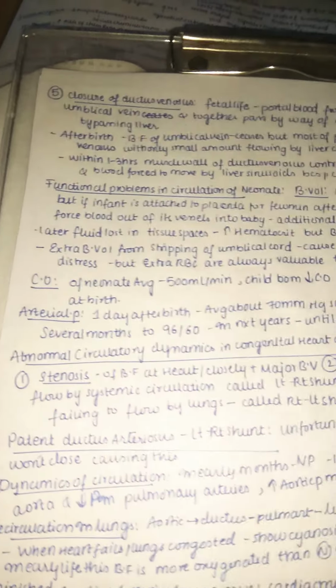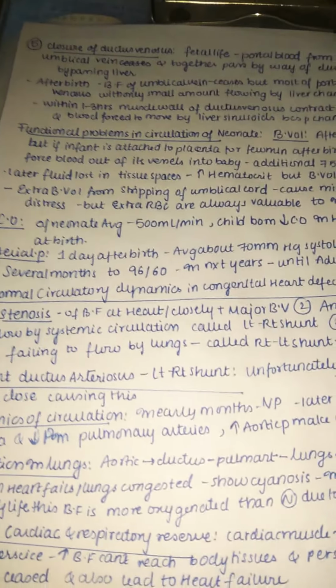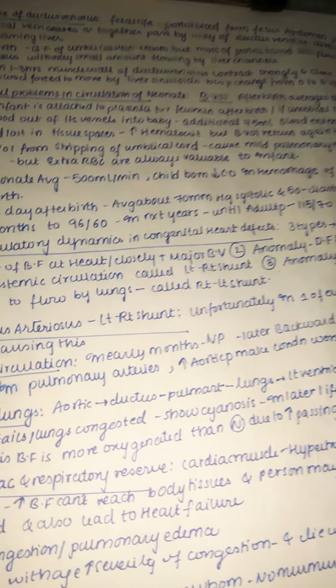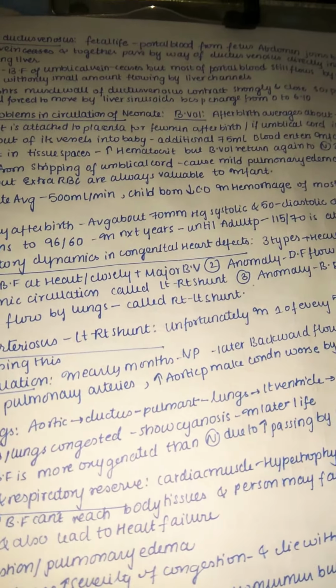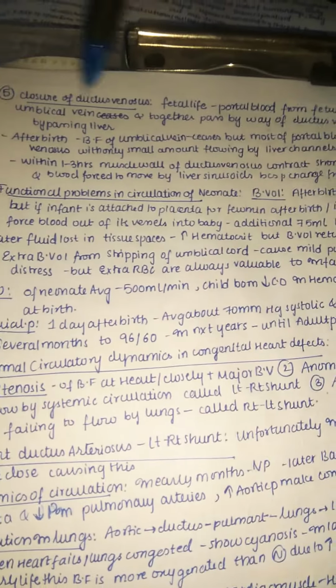What happens after birth is closure of the ductus venosus. Where is the ductus venosus present? It is where the umbilical vein, along with the portal vein, reaches the inferior vena cava directly, bypassing the liver. So that is the ductus venosus.